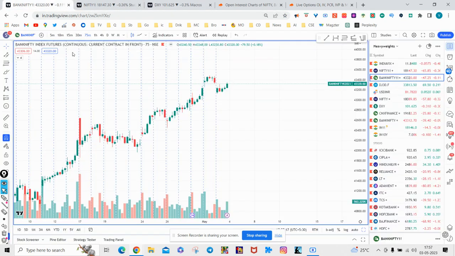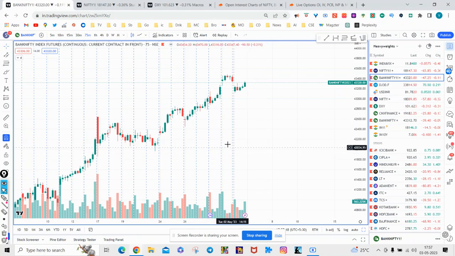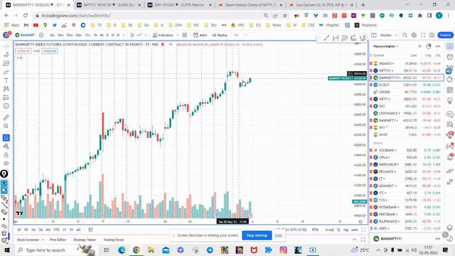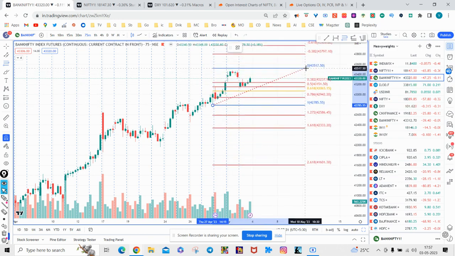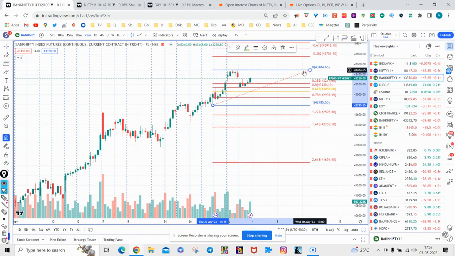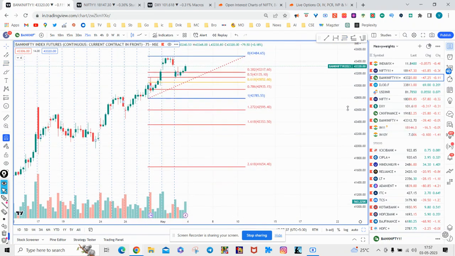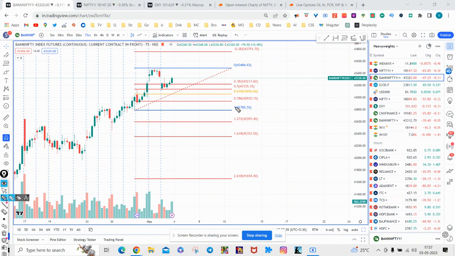Now coming to the Bank Nifty price chart. As I discussed yesterday, the price needs some kind of retracement. It was continuously going up without any retracement. So today we got that retracement, and if you observe from the previous swing, from this level to the high of yesterday, you find that price takes support at the 0.5 level. So again, this is a very strong confirmation that if price takes support at 0.5 or 0.6 level, 0.6 is even stronger. But if it takes support at 0.5, then definitely it is a good sign that market is heading back on the upside.